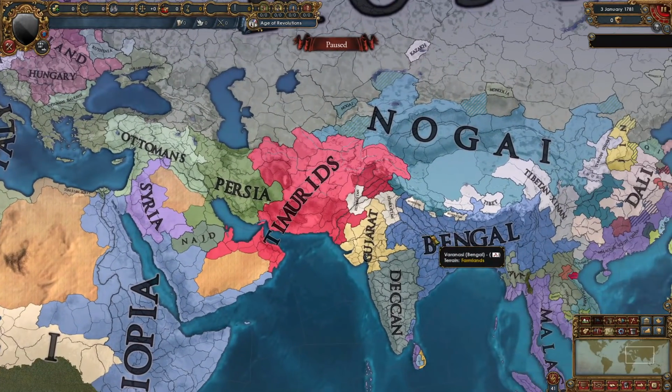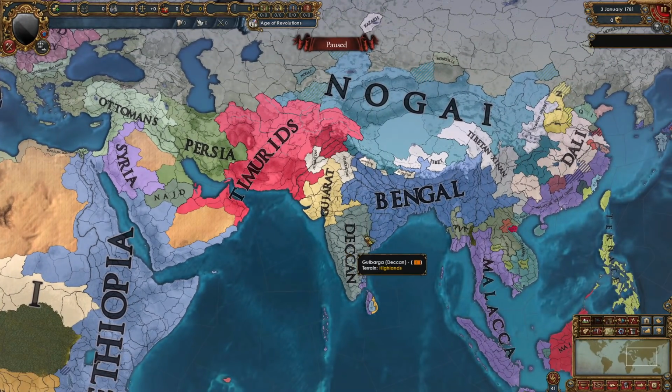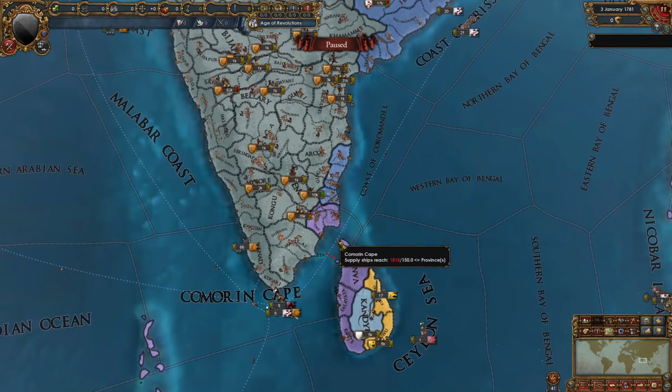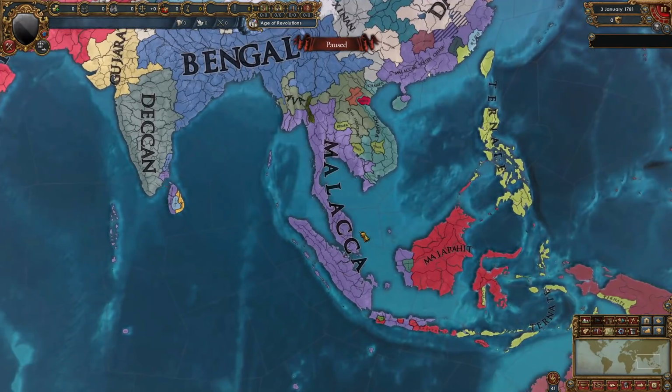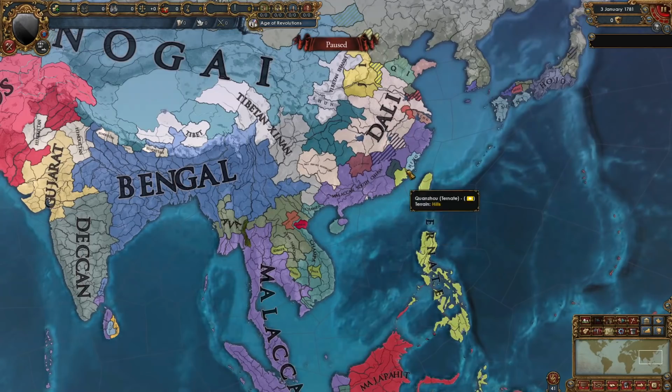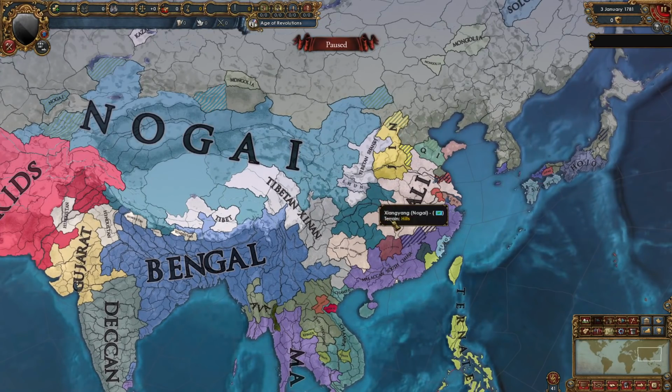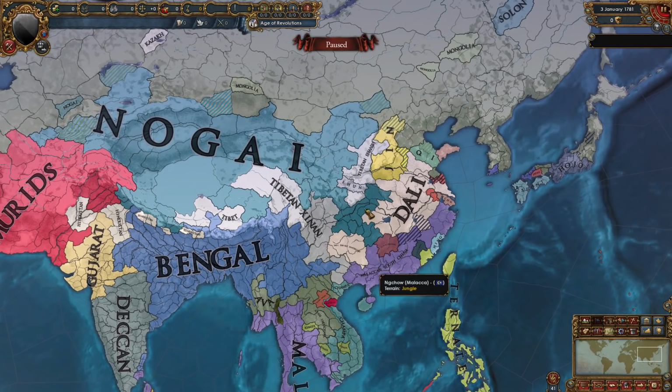The Timurids and Bengal have been expanding into Hindustan, and now they are quite big, and Deccan has also been expanding. We can see that Malacca has also taken some provinces over here, and they have grown quite a bit, moving into Majapahit as well, and even in South China. Dali has emigrated over here now, and Tibet has been beaten up a bunch of times.